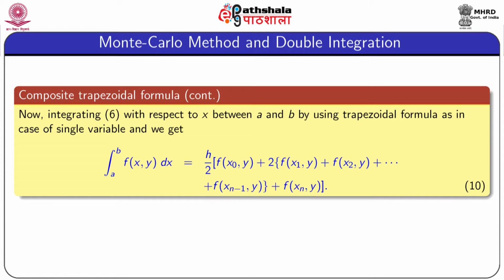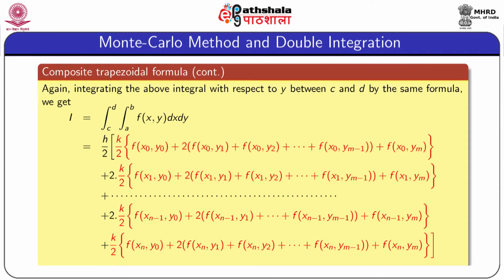So, this is nothing but the composite trapezoidal formula for n intervals. Now, again we integrate this equation, equation 10, with respect to y, and we obtain this equation. So, the entire expression gives the composite trapezoidal formula for double integration.